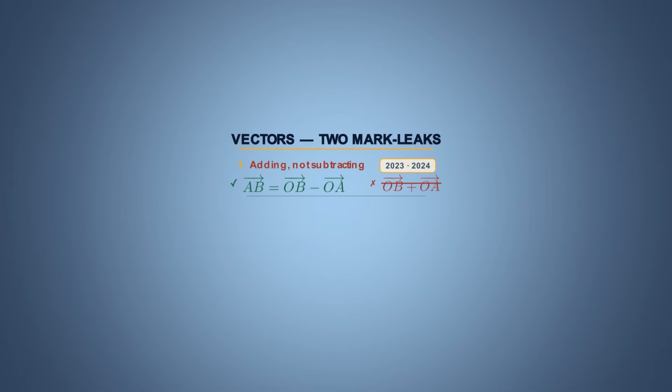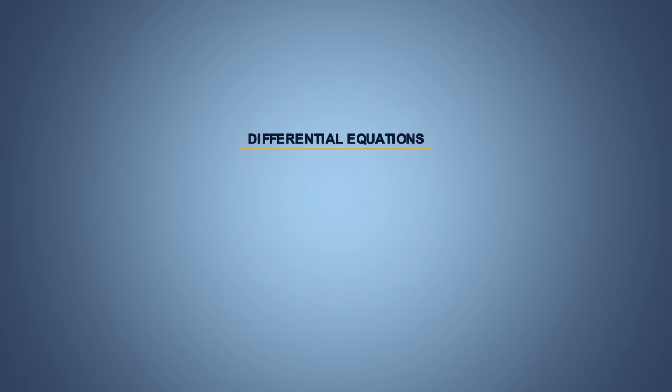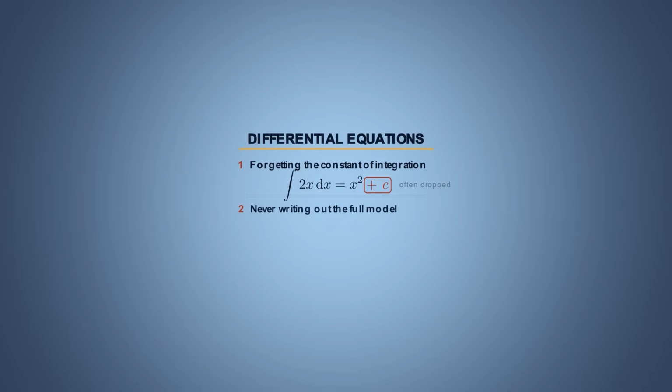Another issue is that they show 2 vectors as multiples of each other to prove that they're parallel, but then forget to actually write the conclusion. The work is right, but the final sentence is missing, and as a result they miss that final mark. With differential equations, the issue is forgetting the constant of integration, or never writing out the full model at the end.